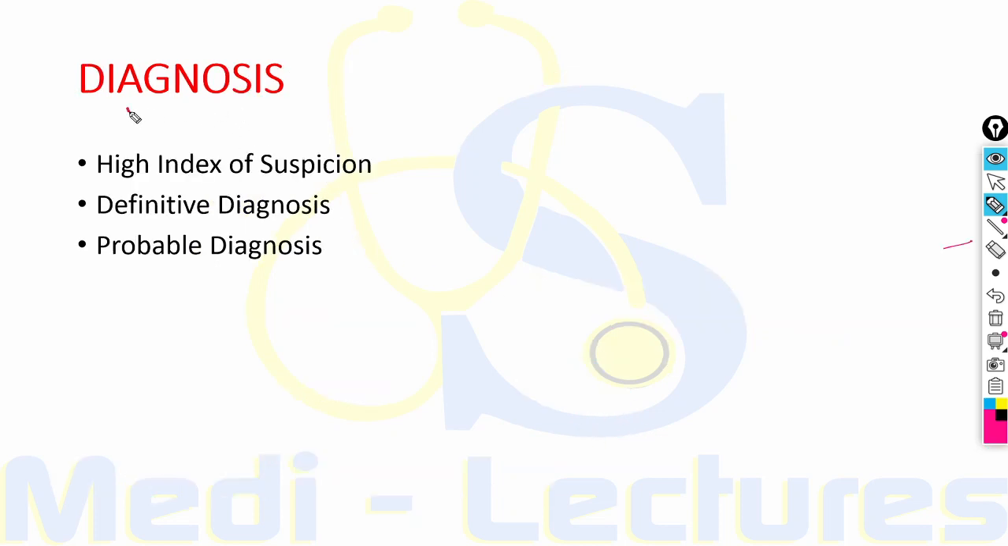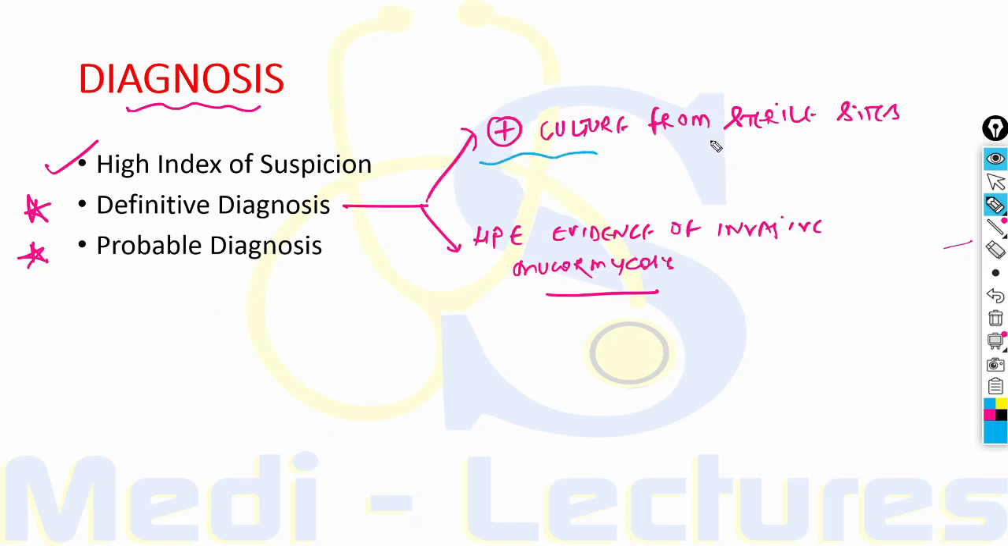Now coming on to the diagnosis, there should be a high index of suspicion when any case of mucormycosis is expected. There is definitive diagnosis and probable diagnosis. The definitive diagnosis is positive culture from sterile sites like needle aspirate, tissue biopsy specimen, or pleural fluid, or histopathological evidence of invasive mucormycosis. If any of these present, then it will be definitive diagnosis of mucormycosis.